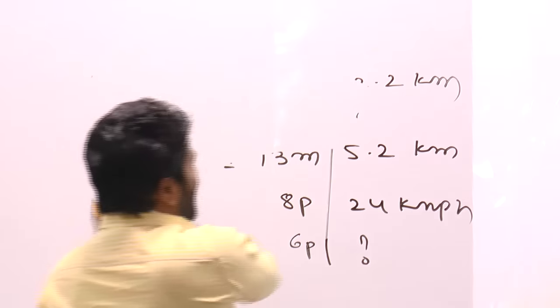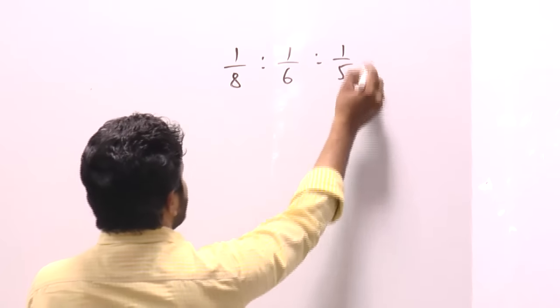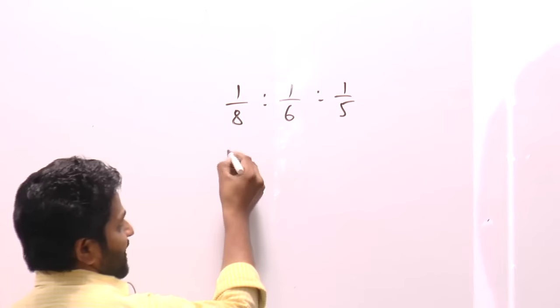First of all, you need to calculate the profit sharing ratio whenever you have a question from partnership, right? The investment ratio is given as 1 by 8, 1 by 6, 1 by 5. So you have the ratio in fractions. I don't want to use fractions. So let's take the LCM and then go for multiplication. This is one way. Otherwise, go for inverse ratio. Hide this value and multiply these two. How much is this? 30.